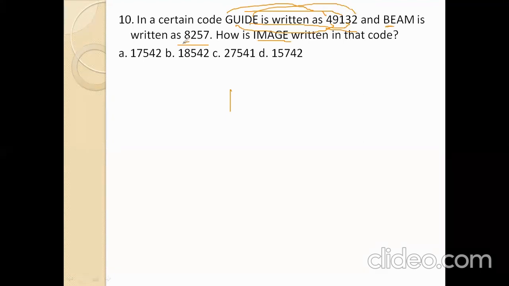Here B, 8. E2, A5, M7. So M is 7. So here 17. Starting number is 17, which means option number A is the right answer. Question answer is A.